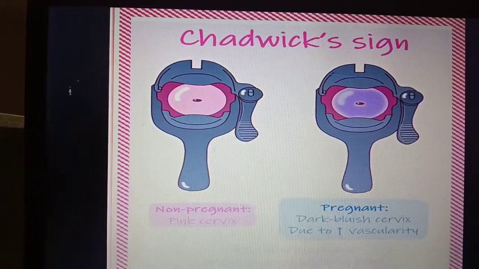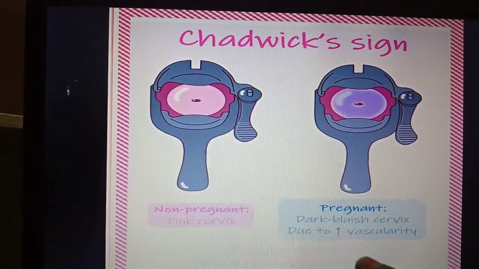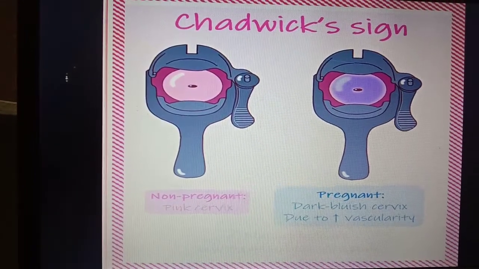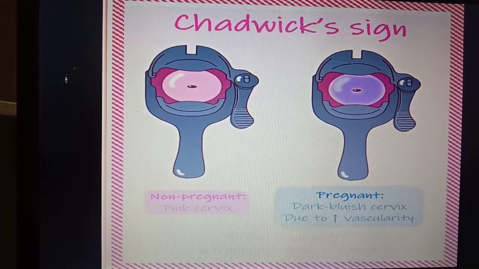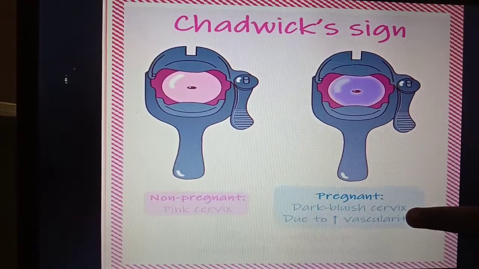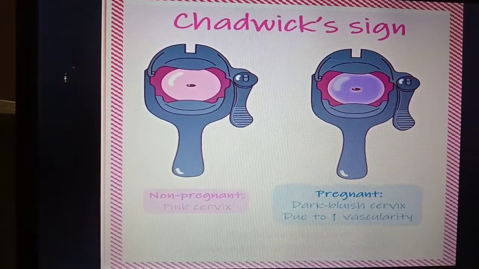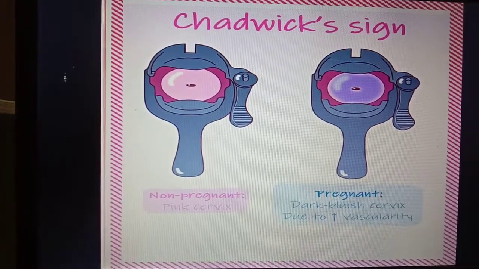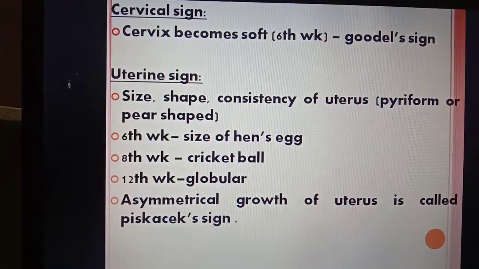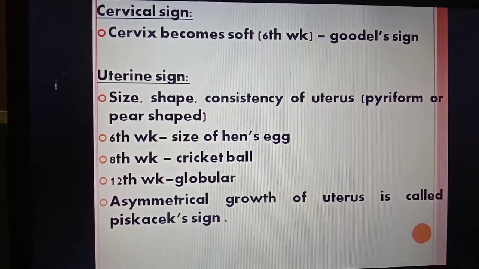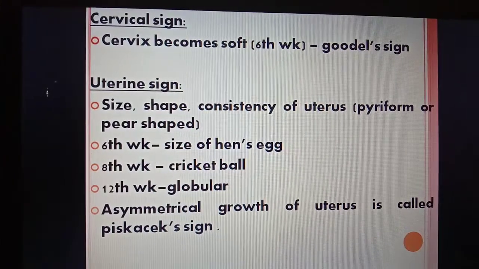Here in the Chadwick sign you can see a non-pregnant state and a pregnant state. In the non-pregnant state the cervix is pink, whereas in the pregnant state there is a dark bluish discoloration due to increased vascularity. This is called the Chadwick sign. Let us see the cervical sign. In the cervical sign, the cervix becomes soft during the 6th week. This softening of the cervix is called the Goodell sign.